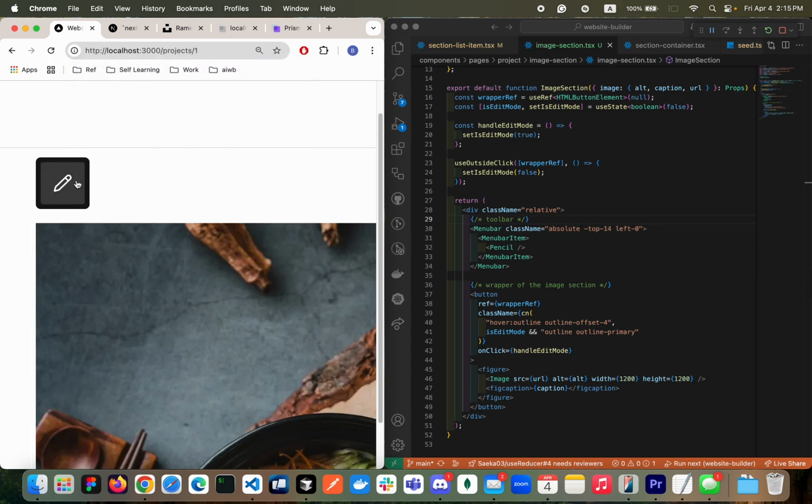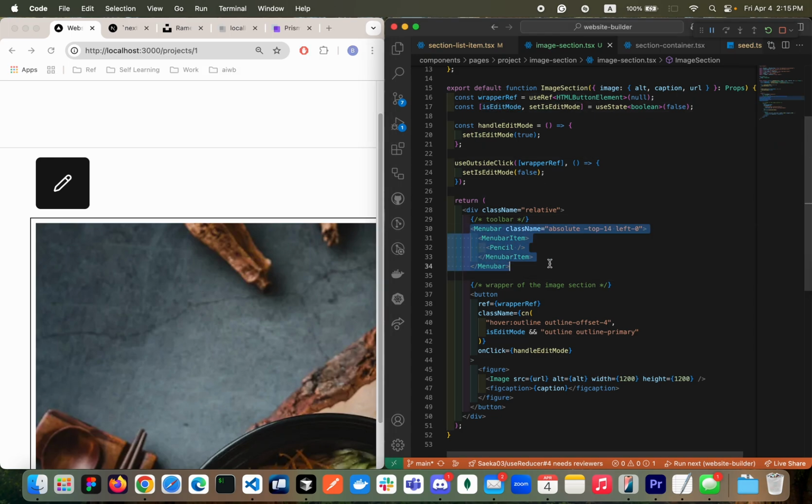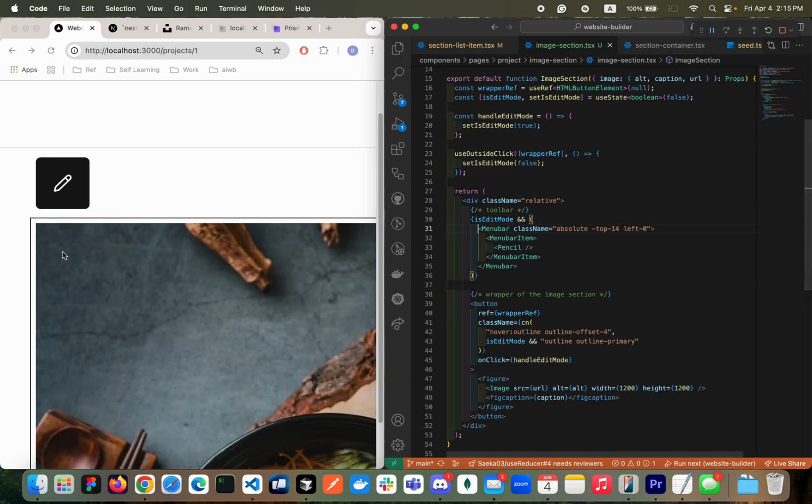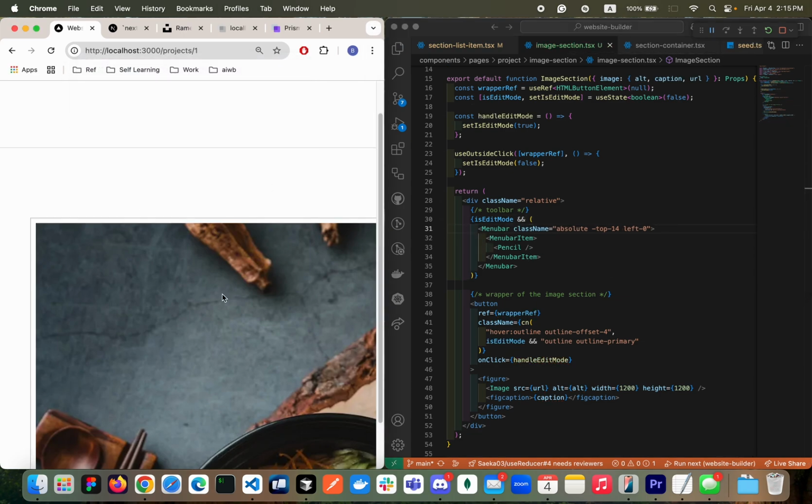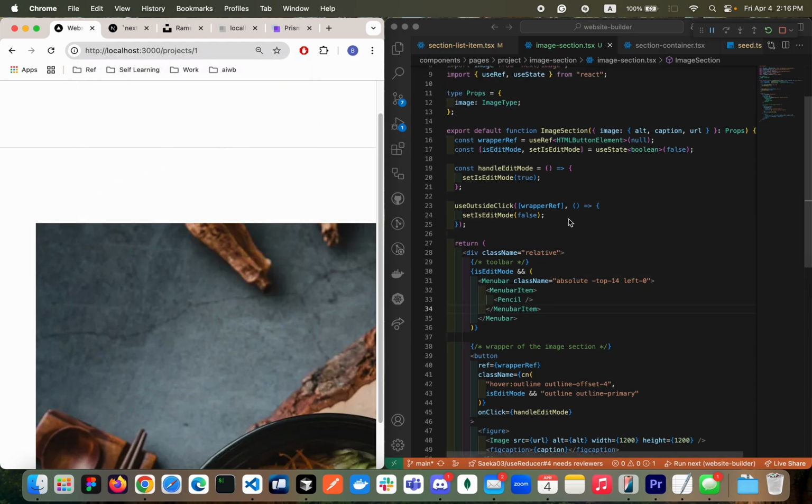But I want it to show up only when this image is in edit mode. Here, I'm gonna give isEditMode, okay? If it is edit mode, then we show the menu bar. Otherwise, don't show. Let's do that. Disappear. When I click here, the menu bar disappears, right? That is because we're clicking outside of the refs that we gave it.